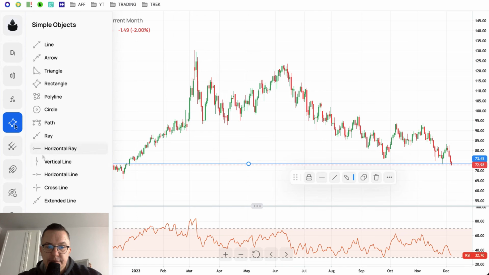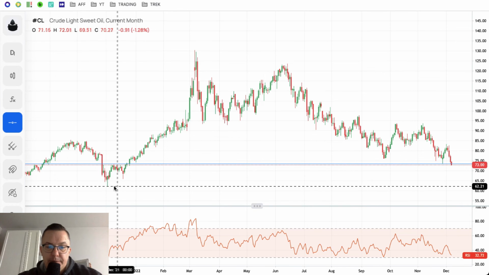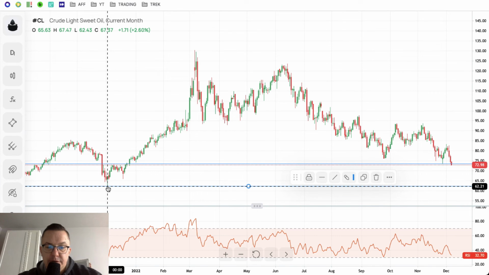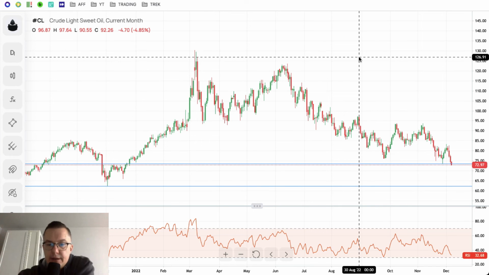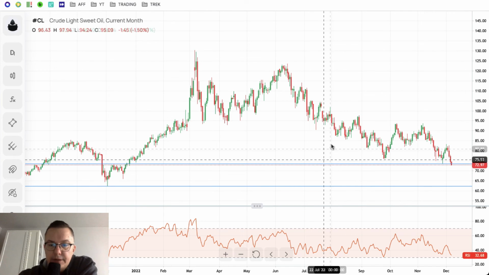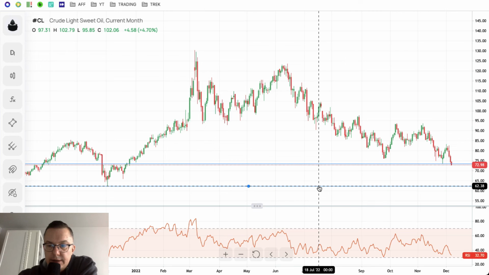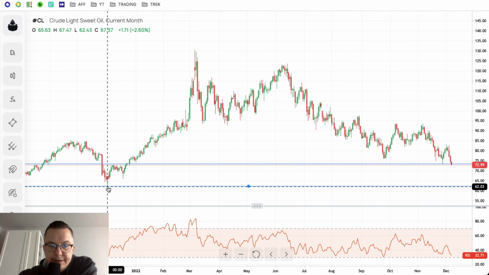So the next important target for the crude oil is located with the lows of December 2nd 2021, somewhere around 62.43. So this is the level that we should take a look at. 62.43 is the next target for the crude oil.